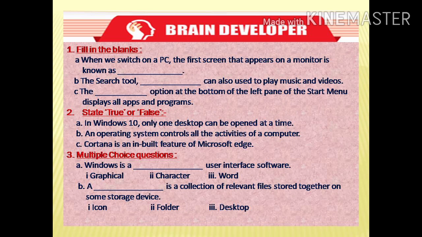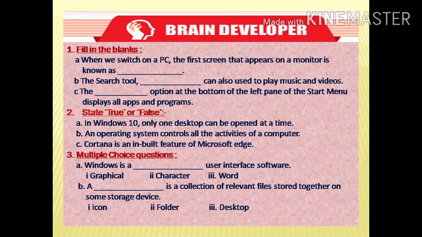Okay, children. Now solve the following questions. Question 1. Fill in the blanks. A. When we switch on a PC, the first screen that appears on a monitor is known as dash. B. The search tool dash can also be used to play music and videos.